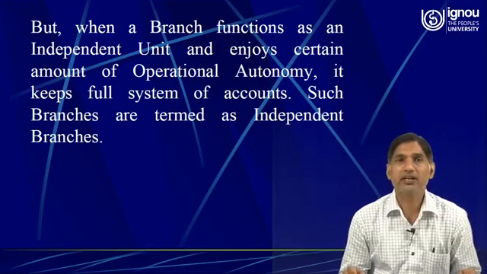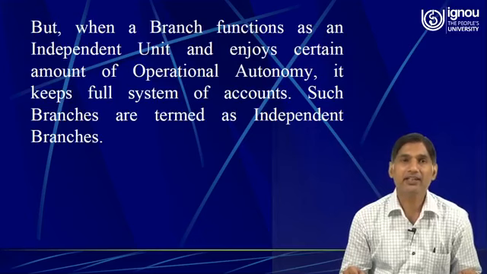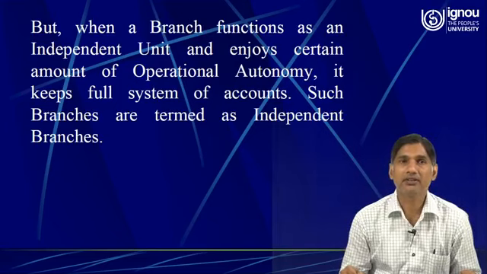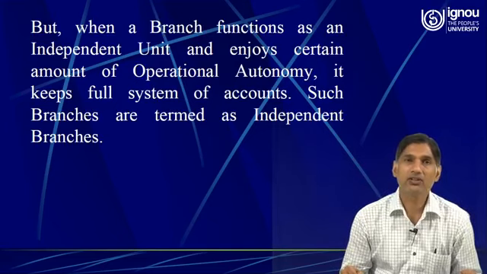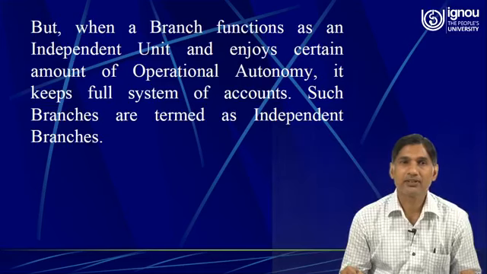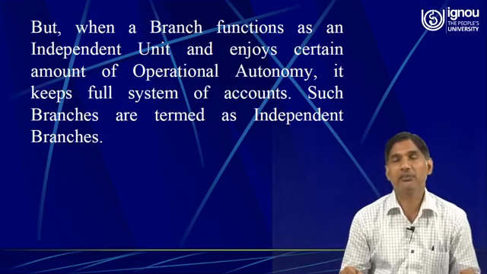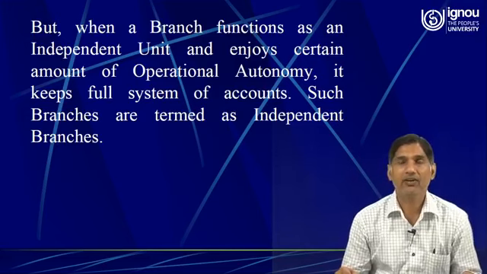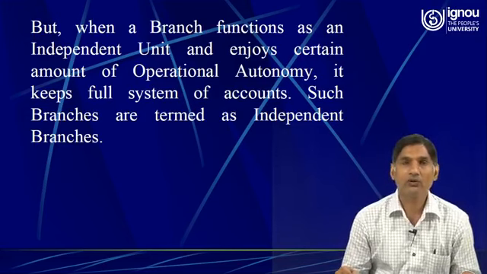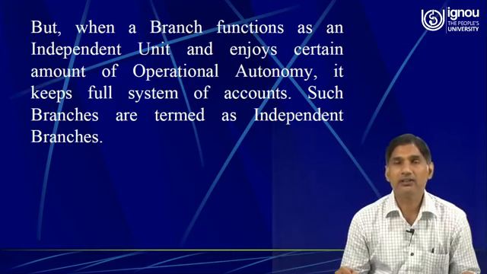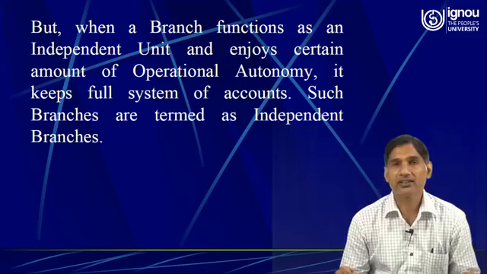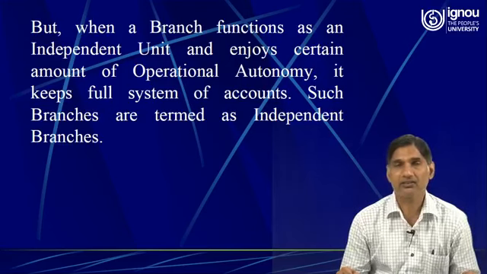But when a branch functions as an independent unit and enjoys a certain amount of operational autonomy, it keeps a full system of accounts. Such branches are termed independent branches. Well dear learners, we have learned so far how the transactions are recorded as far as dependent branches are concerned.